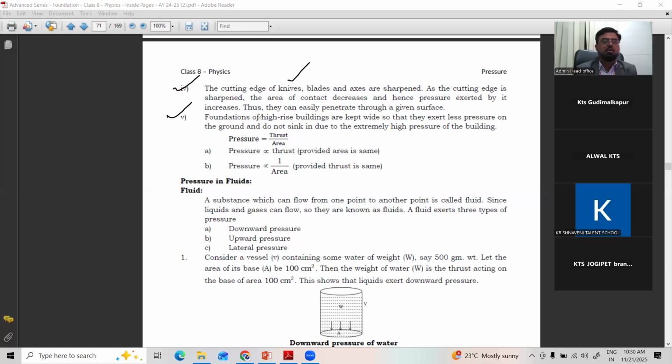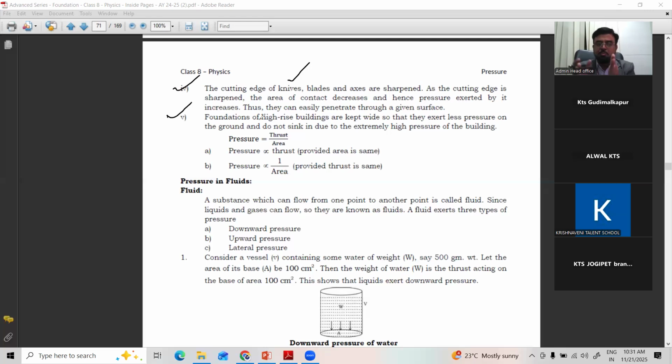Right? Next, the foundation of high-rise buildings. Nowadays we are getting buildings of 50, 60 floors also. Buildings are kept wide so that they exert less pressure on the ground. Their base is very big. They should have more area at the bottom as you raise the building.